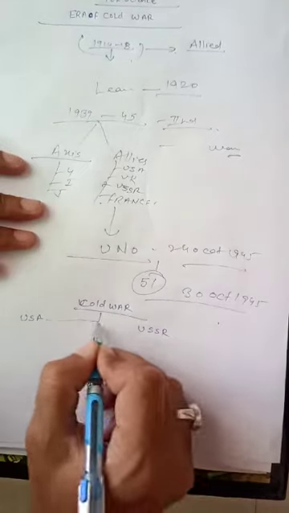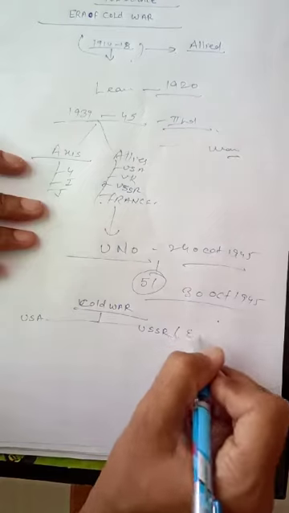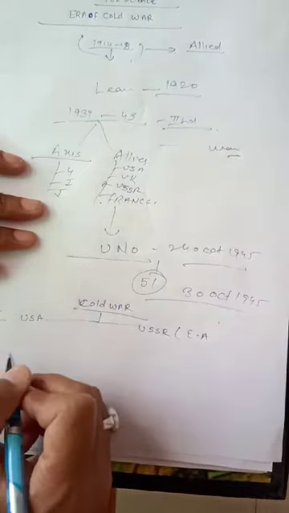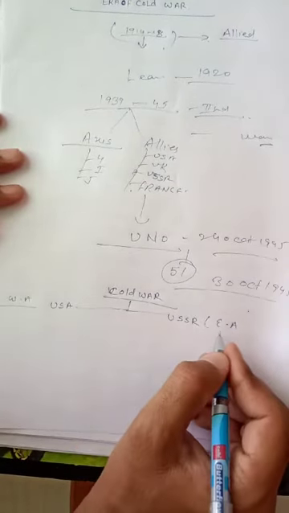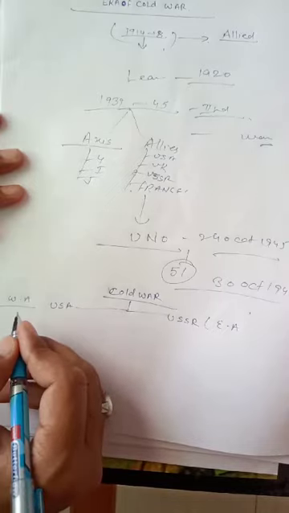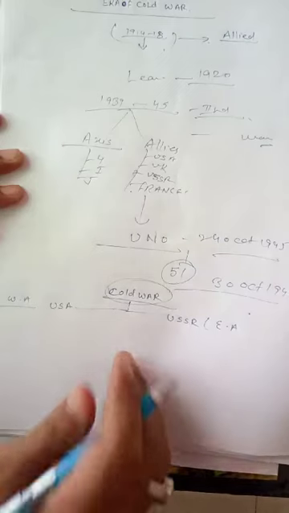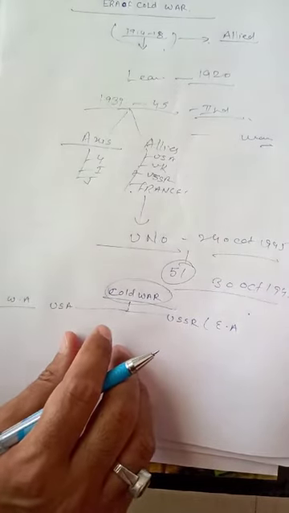After that, the world was divided into two camps: one called the Eastern Alliance and one called the Western Alliance. As we discussed earlier, USSR was the head of the Eastern Alliance and the United States of America was the head of the Western Alliance. So the Cold War was the tension between the two superpowers to show that we are the best.